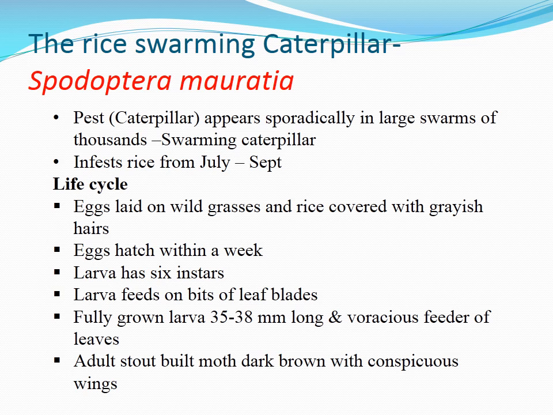The adult is a stout-built moth, dark brown with conspicuous wings. The adult doesn't attack the paddy, but it lays eggs, and these eggs hatch out into caterpillars, and once the caterpillars start to feed on the paddy leaf, this causes economic loss.